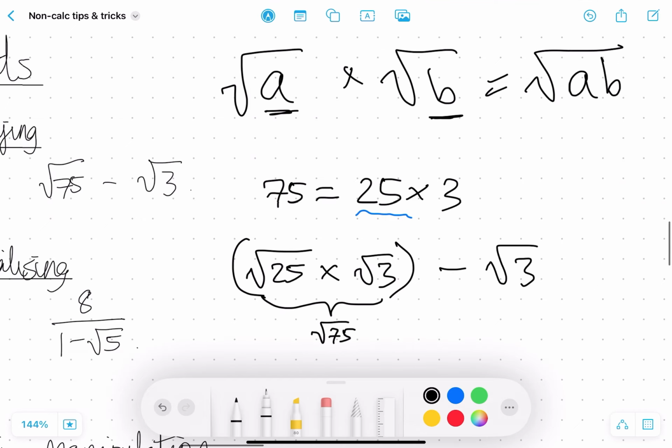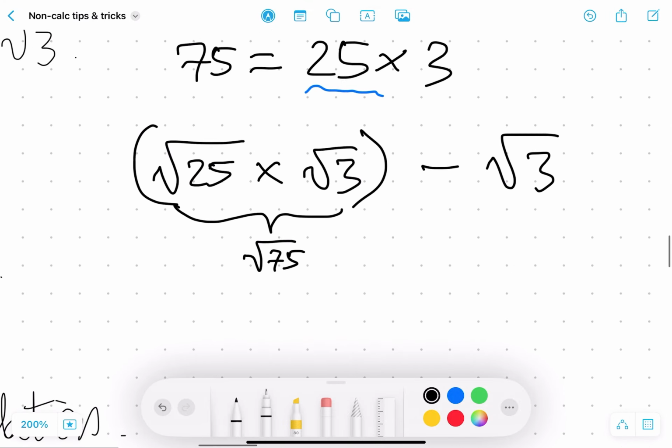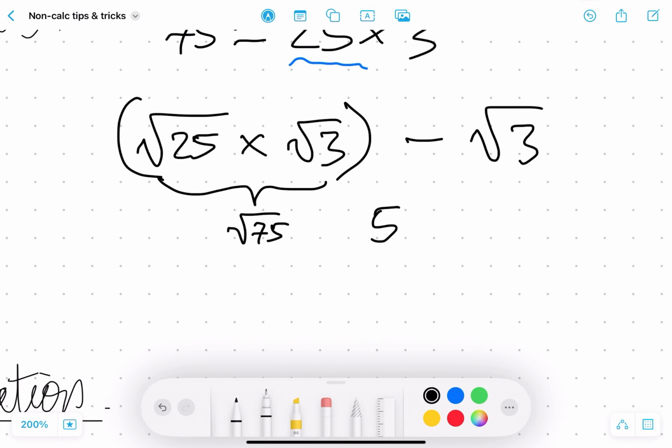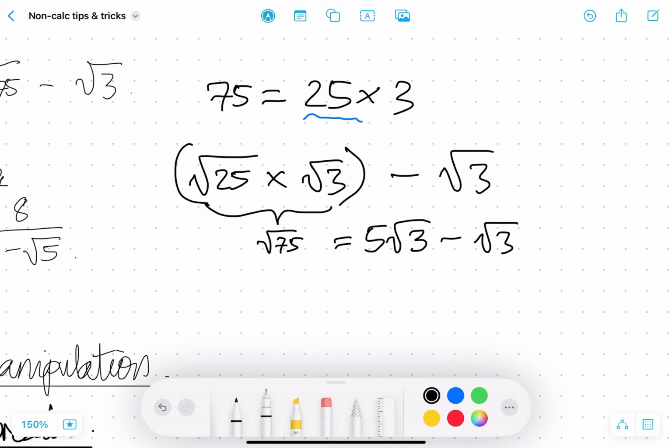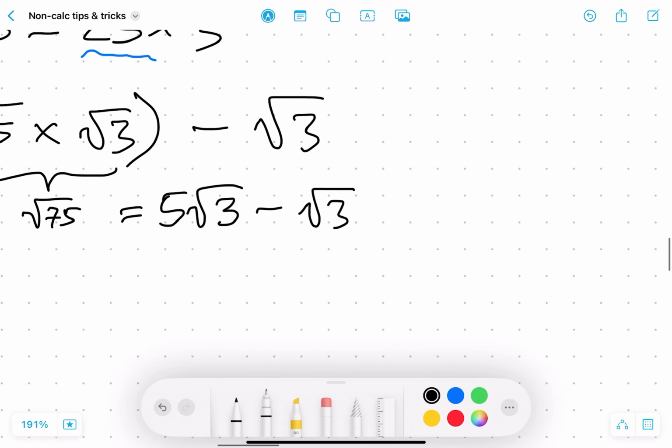Minus root 3. We can now do this. But we know that root 25 is just 5. So this becomes something much nicer: 5 root 3 minus 3. And then this is therefore just equal to 4 root 3.